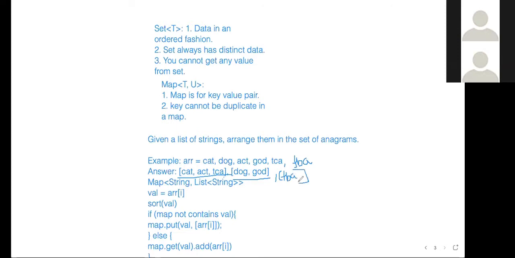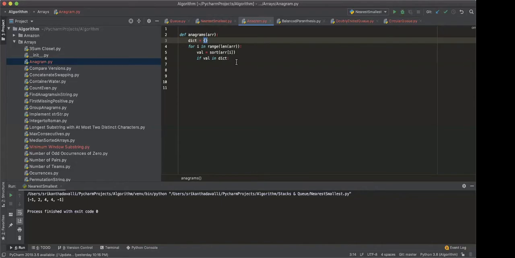right? So what is the answer? The answer is not the count of anagrams, I mean the count of the strings which are anagrams. The answer is the actual strings. So the list. In your map, in your dictionary, the value will not be a count. The value will be the exact strings in the format of a list.